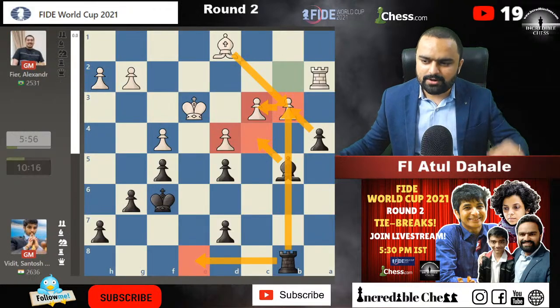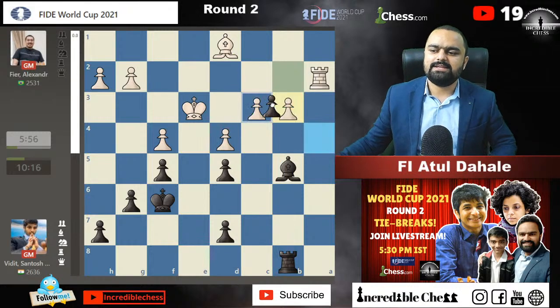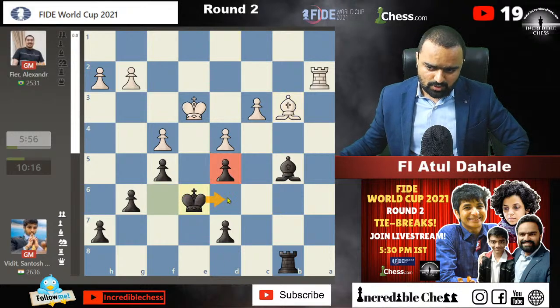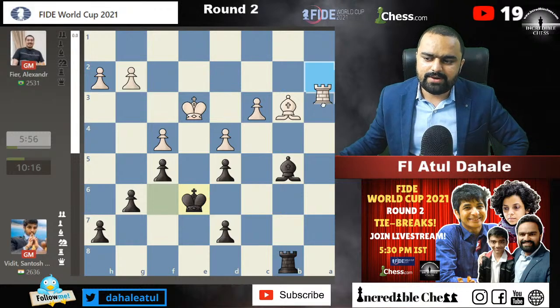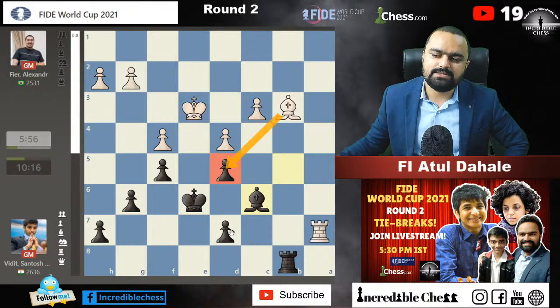Okay, this game is drawn, guys. Already they drew this game. They agreed to a draw after b3, because as I said, a into b3 will be played, bishop into b3, and now you can just hold on to the position by playing king to e6. The pawns are holding on to this. You cannot really make any progress from the white side. Even if you play rook to a7, I can just wait in this situation by playing bishop to c6 here. What will you do? This pawn is well protected.